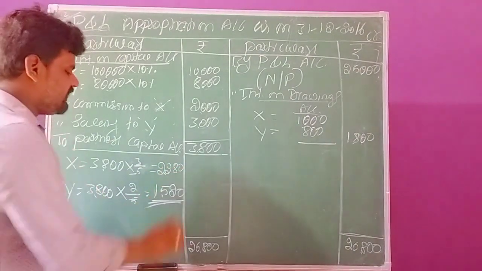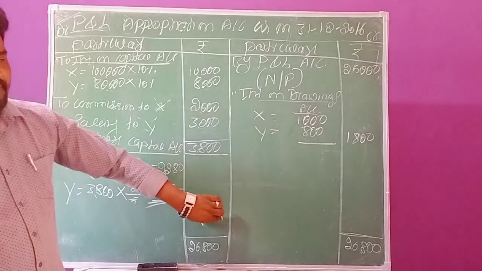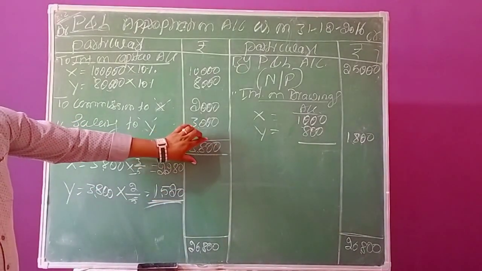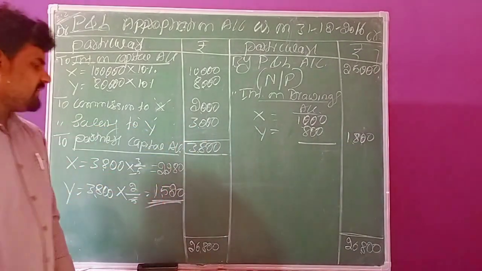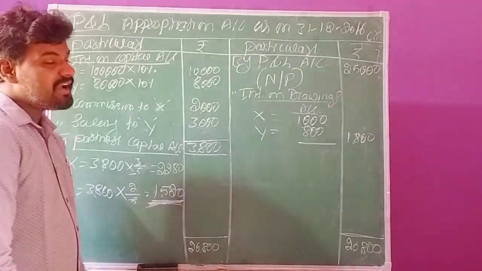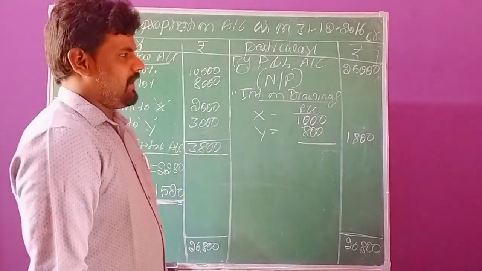These profits we need to record in the inner column only. No need to record in the amount column, because we have already recorded the total profits once. These profits are now just being allocated individually. That's why we record them in the inner column. So this is the solution for the third question in the question bank.